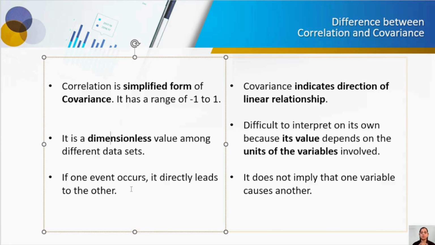However, in case of causation, one event is directly causing the other event. That is one difference between correlation and causation, and this is the difference between correlation and covariance. It does not imply that one variable causes another.